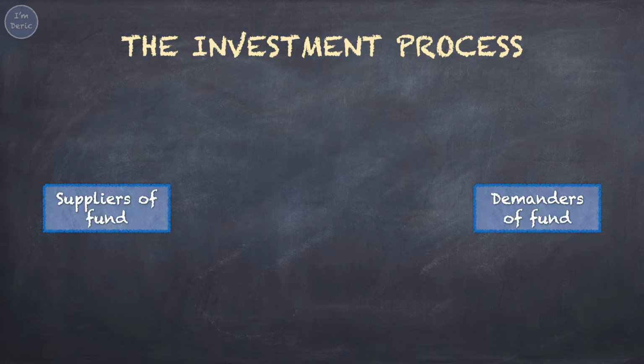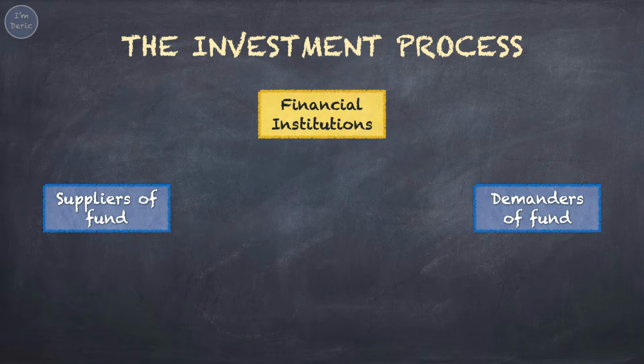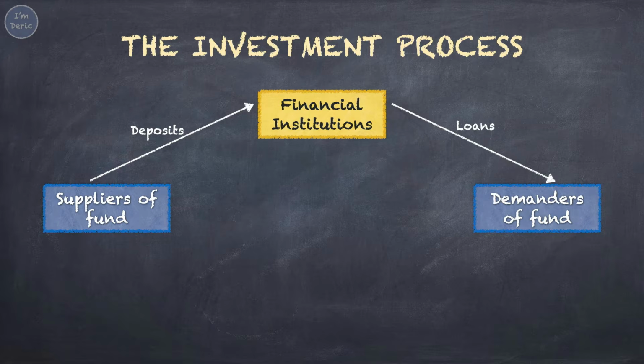Here we have suppliers of funds and demanders of funds. Suppliers are those who have extra money, whilst demanders are those who need money. When you have extra money, the first way, you can consider putting money in the financial institutions, such as banks. Suppliers of funds put money in the financial institutions as deposits, then the financial institution provides money to the demanders of funds as loans.